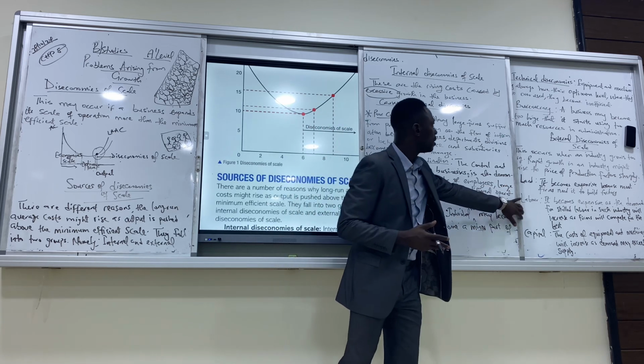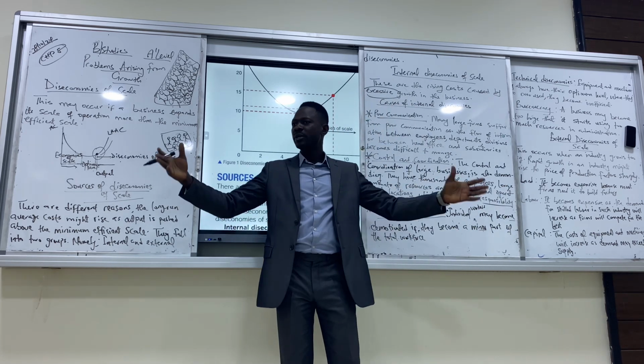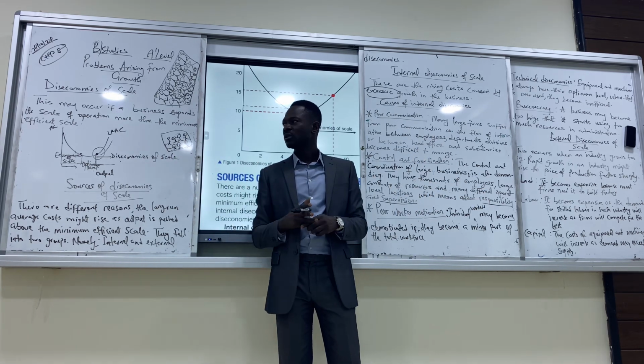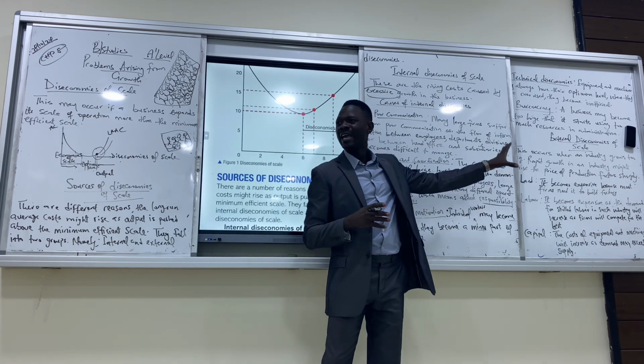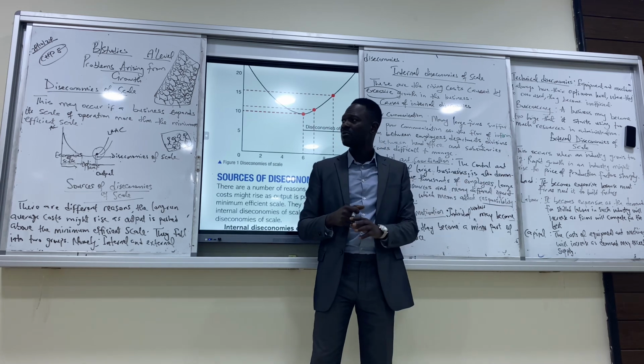The last one, bureaucracy. When I talk about bureaucracy, it's simply talking about the business becoming too big that it spends a lot of resources and a lot of time on administration. When you spend a lot of resources and a lot of time on administration, it brings about internal diseconomies of scale. And the last one is external diseconomies of scale.